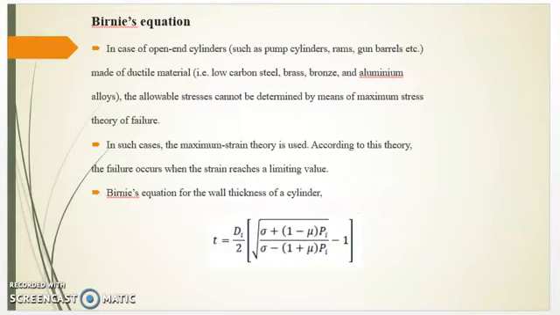According to this theory, the failure occurs when the strain reaches a limiting value. Birnie's equation for the wall thickness of a cylinder is given by t is equal to di divided by 2 into [square root of (sigma plus (1 minus mu) into pi) divided by (sigma minus (1 plus mu) into pi), minus 1].